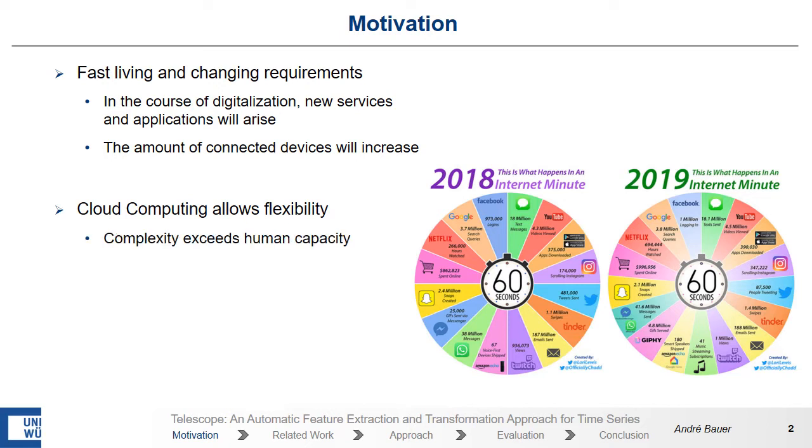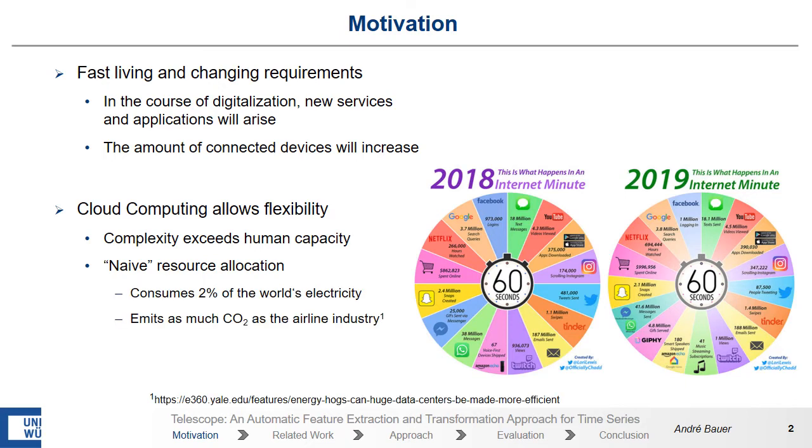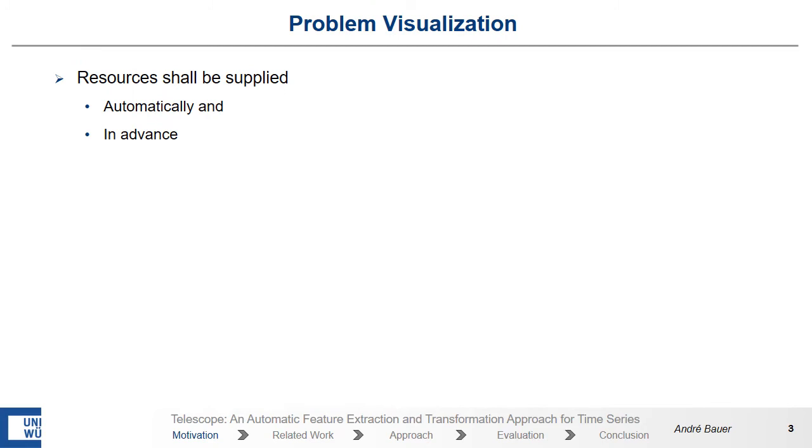However, the management of the cloud, or more precisely of resources, is quite complex. Indeed, one could say we should use a naive resource allocation, but the cloud consumes 2% of the world's electricity and emits as much CO2 as the airline industry. For the sake of our planet, the resources in the cloud shall be supplied in an automatic manner and proactive.